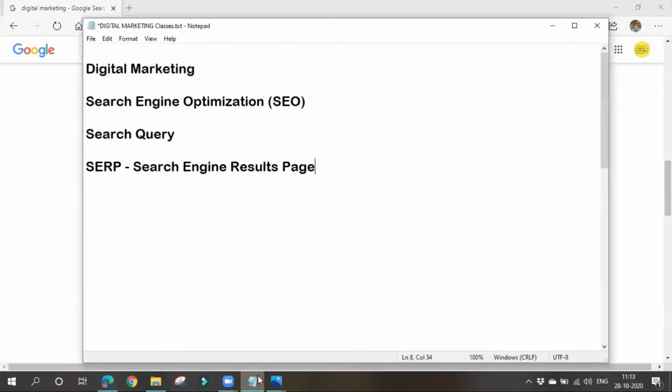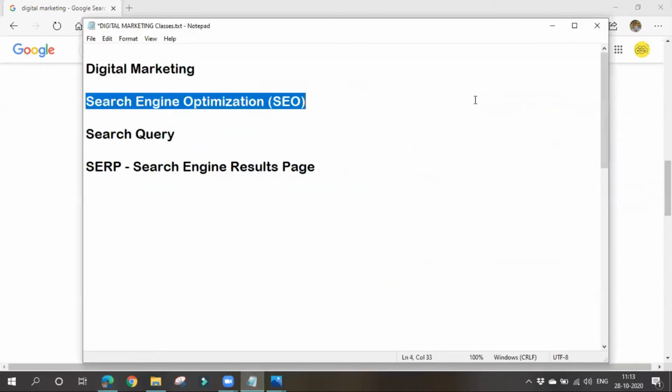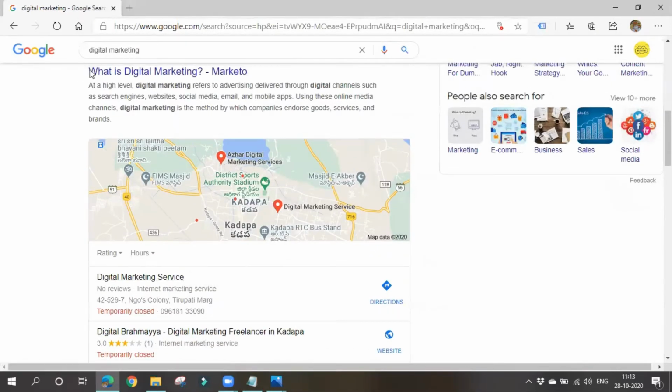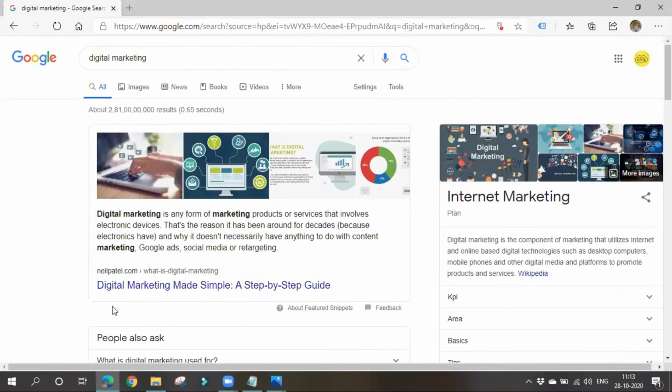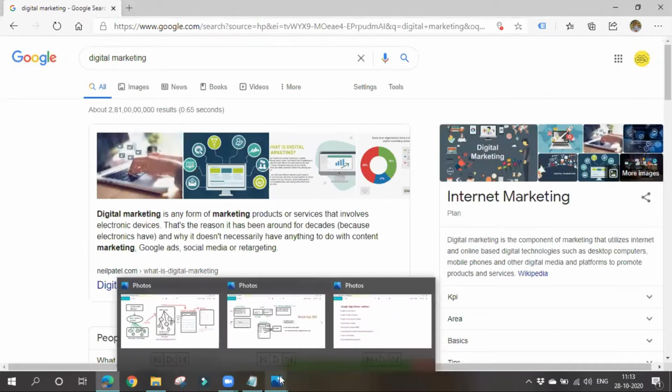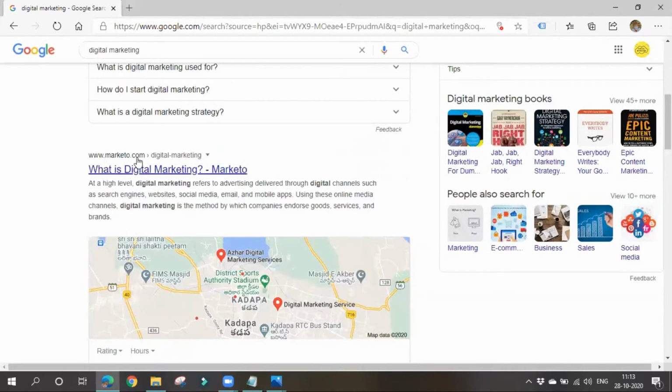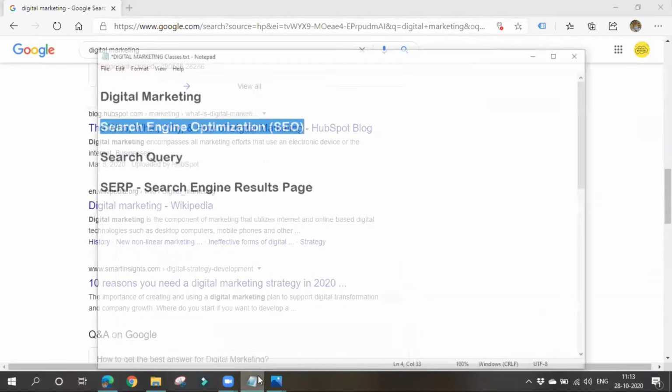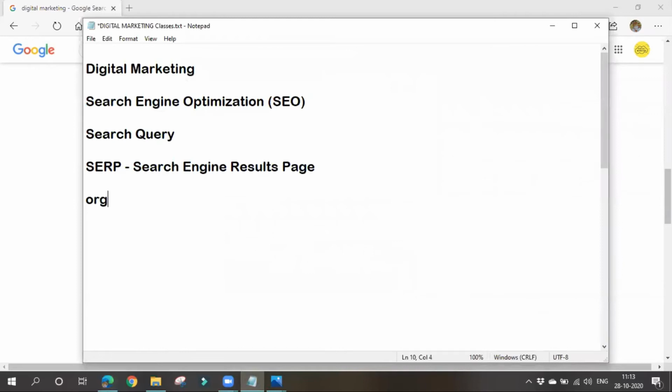This is known as SEO, search engine optimization. Here we make use of some techniques with which we bring our website to the top of the search results. This is our aim, and this is known as SEO. These SEO results are also known as organic results, or unpaid results. Here we will not be paying any kind of money, that's why they are known as organic or unpaid results.